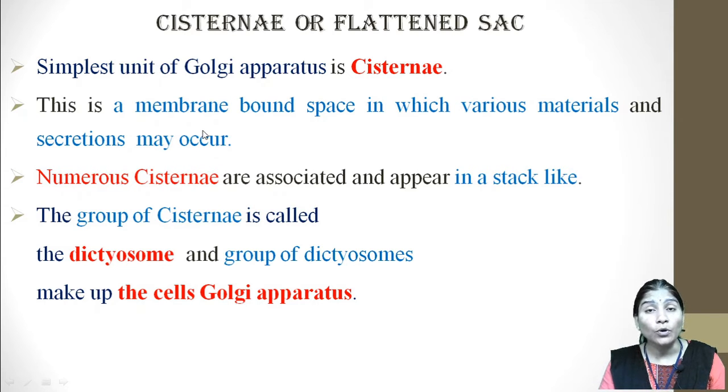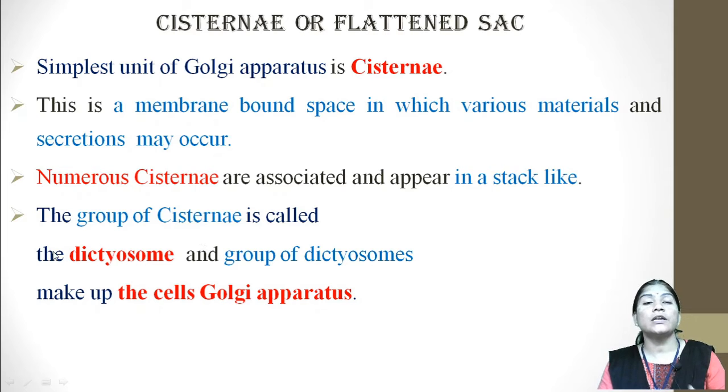Numerous cisternae are associated and appear in a stack-like manner.